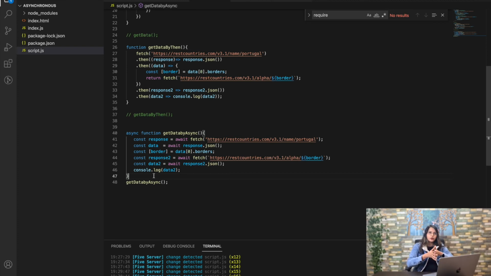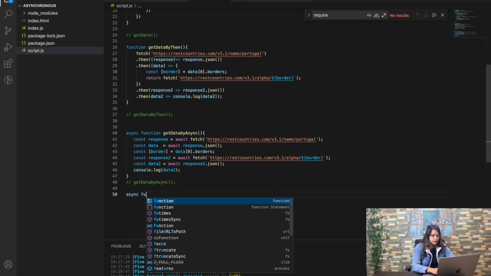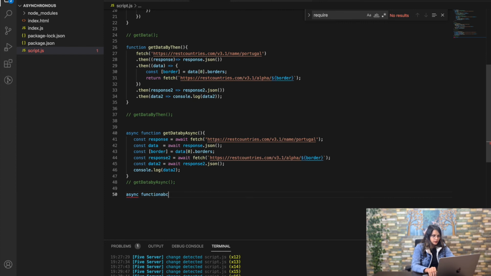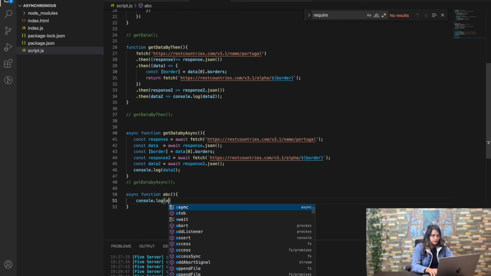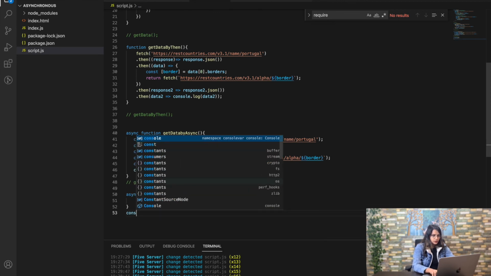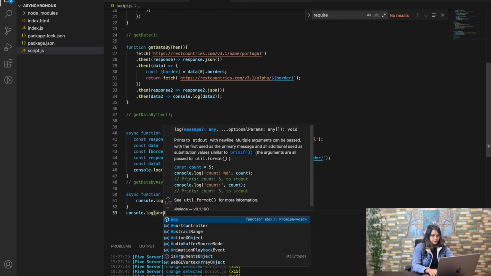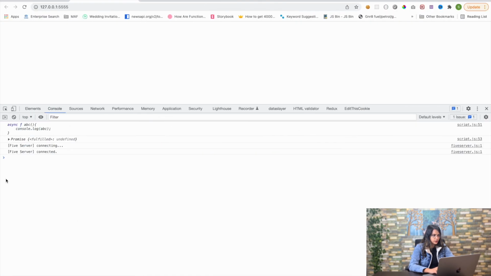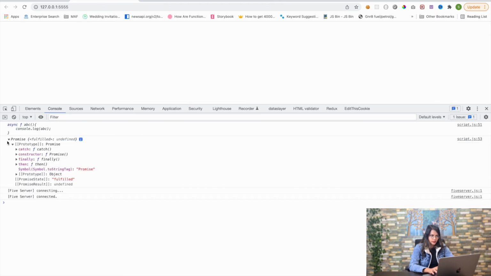If you want me to show it to you, I can show this to you as well. Okay, let me, if I am writing async function abc, and I'm going to write console.log abc. Fine. Now if I try to console this function, here you can check the response. This is basically a promise. Okay, async function ABC, this is a promise. Okay, so I hope you got it now.